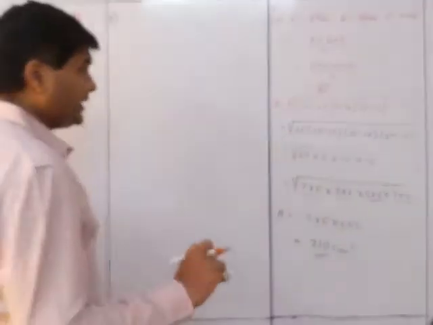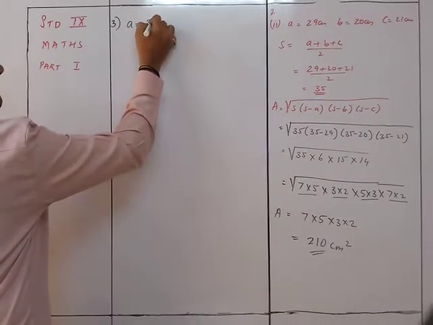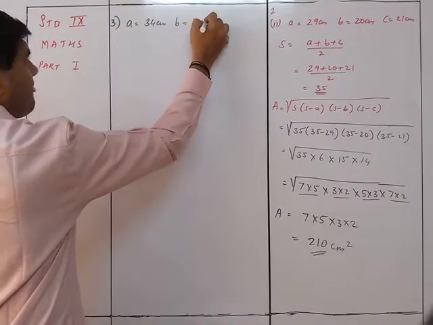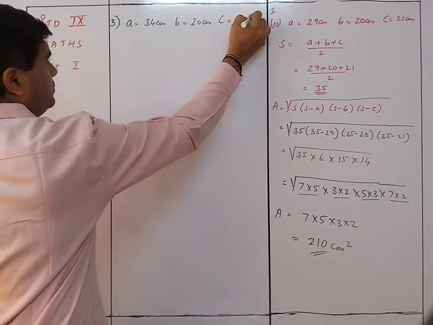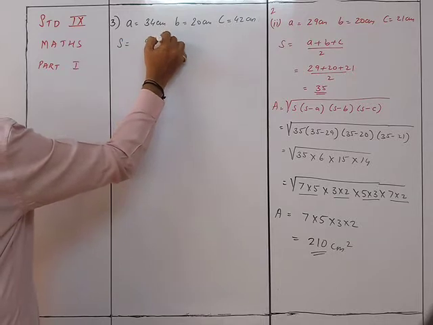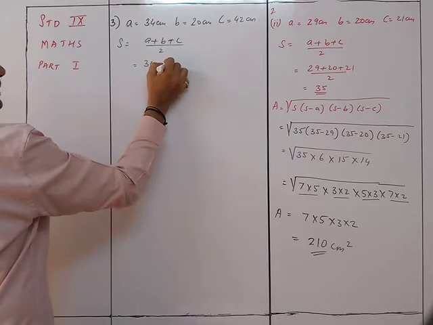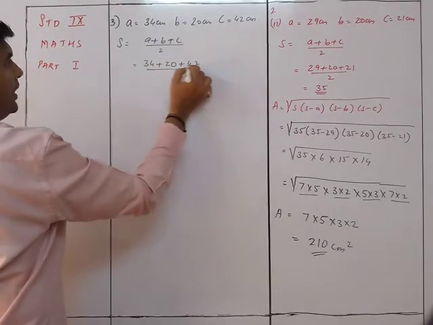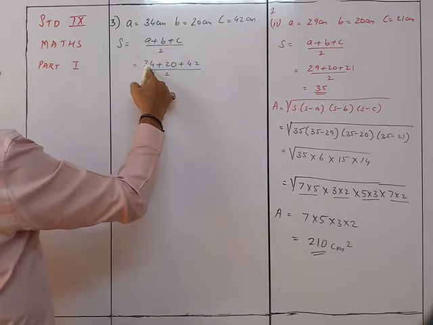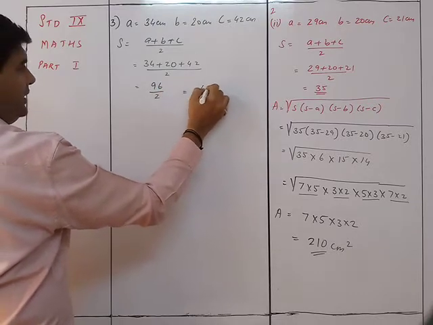So first of all, let's find the area. So A is equal to 34, B is equal to 20, C is equal to 42 centimeters. So S is equal to A plus B plus C upon 2, that is 34 plus 20 plus 42 upon 2. That is 60, 70, 80, 90, 96. So 96 upon 2 will be equal to 48.